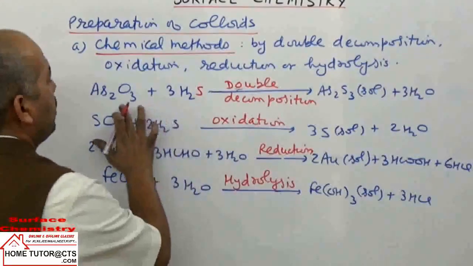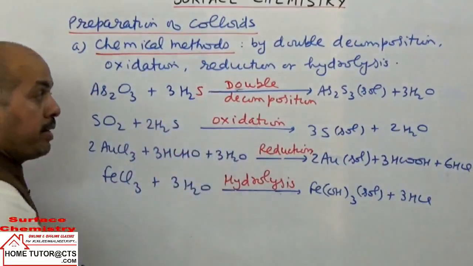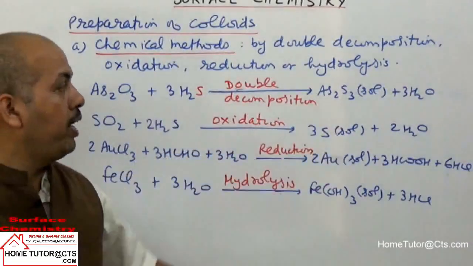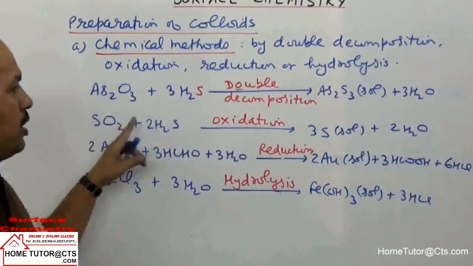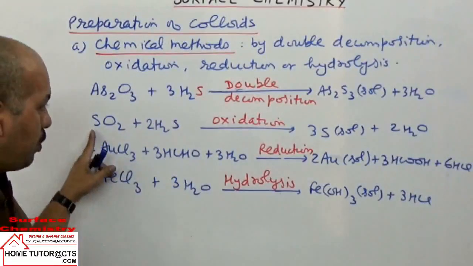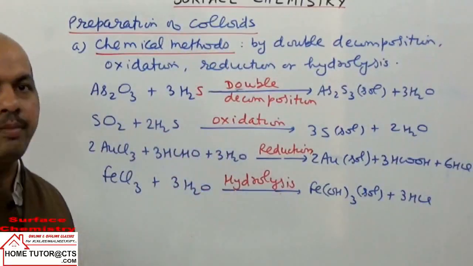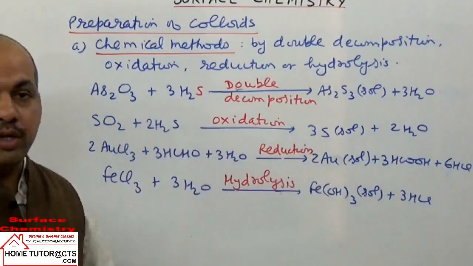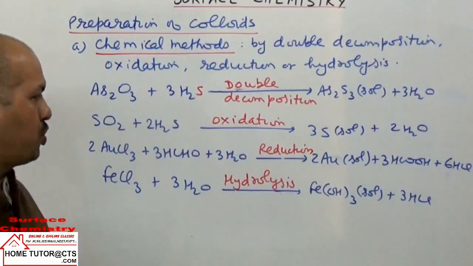Sulfide sol is prepared. This kind of reaction is called a reaction of double decomposition, where As2O3 will convert to As2S3 sol. Next is the oxidation reaction. Oxidation is done of H2S by sulfur dioxide. Basically this reaction can be taken as a redox reaction. Both will convert to sulfur as sol in solution.